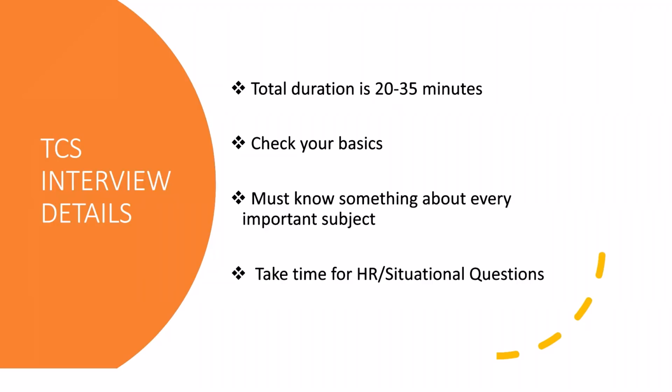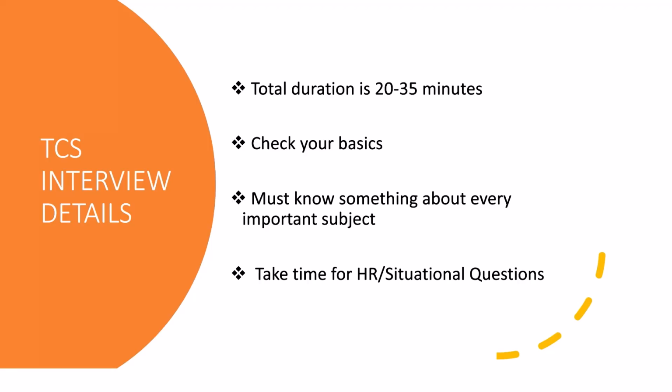Then you must know something about every important subject. If we take the example of a CSC student, the important subjects would be data structures, database management system, software engineering, computer networks, right? Then operating system. Similarly, for EC and EEE students also, you know what the important subjects are.